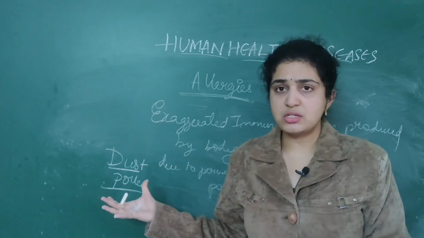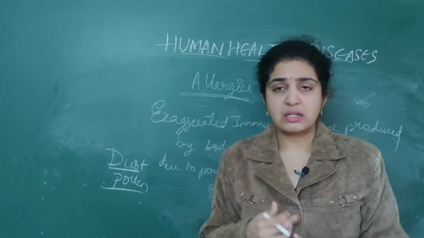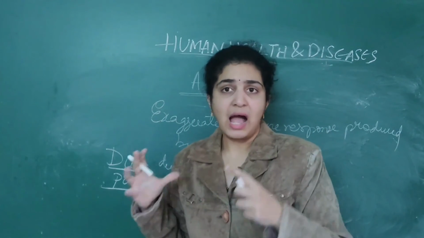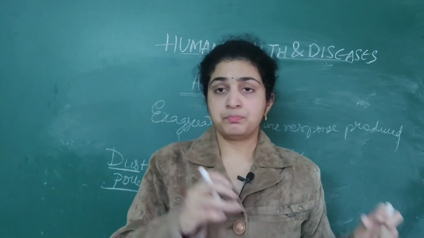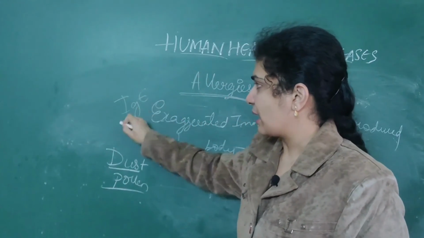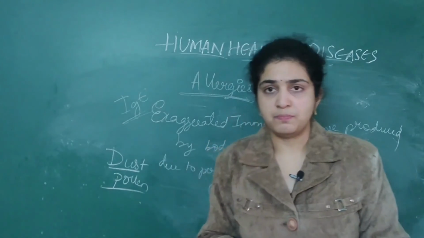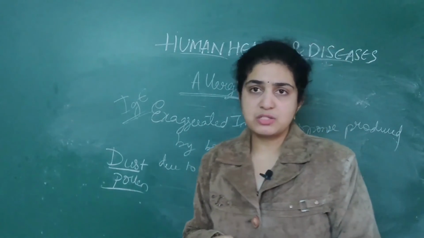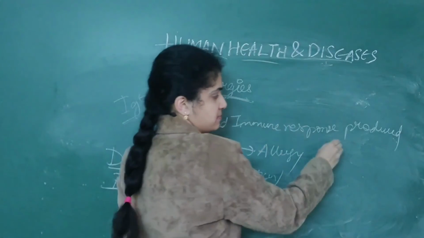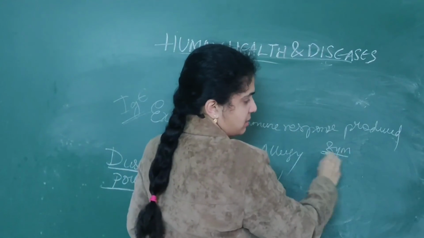So when this allergy is caused, what are the type of antibodies which are activated? I have already specified it. IgA is for mother. IgE antibodies are activated due to allergy. And what are the symptoms you see for allergy?